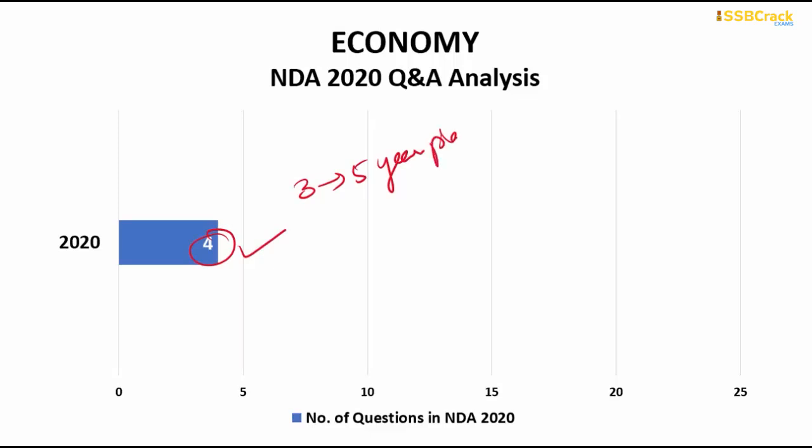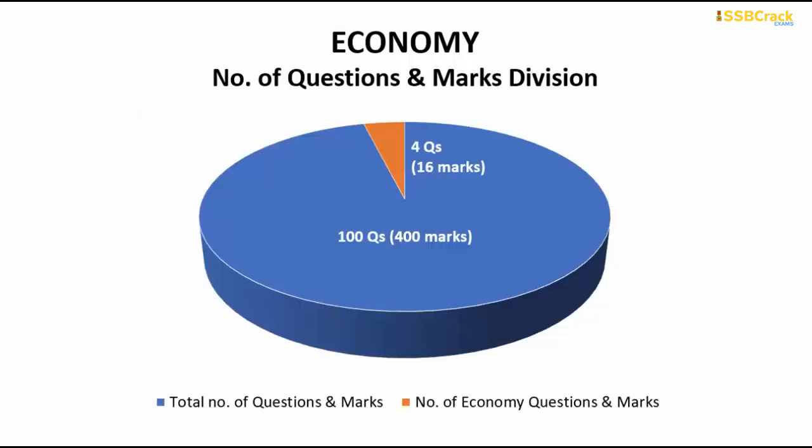Okay, so 3 questions have come directly from the 5-year plans. This makes it very clear that those who are preparing for the next year's examination should have complete knowledge about all of these 5-year plans, and this is a very important concept. Answering all of these 4 questions correctly, 4 into 4, which is equal to 16 marks, you will be able to score 16 marks out of the whole 400 marks in this GAT paper.